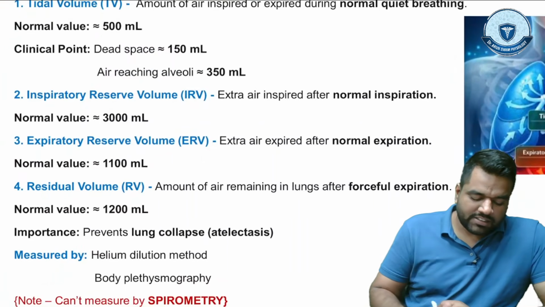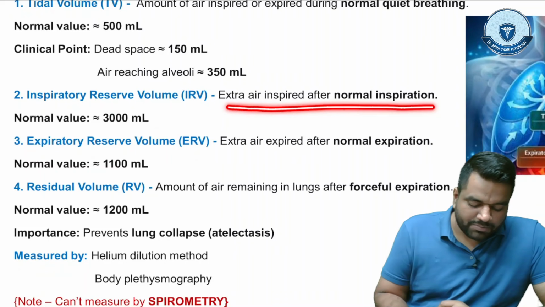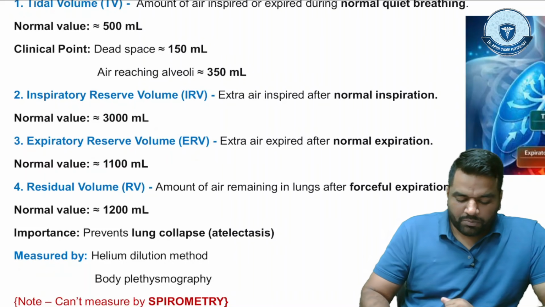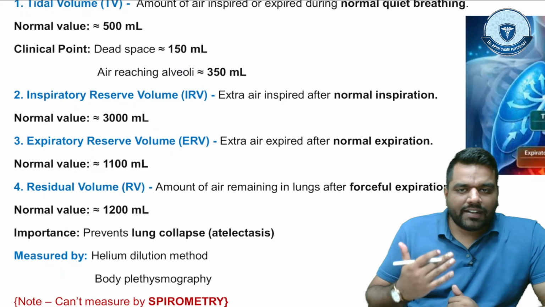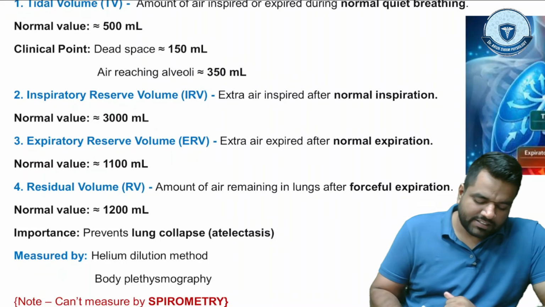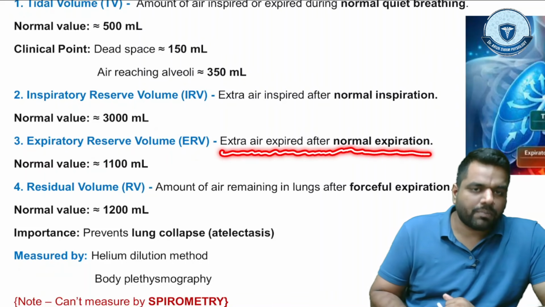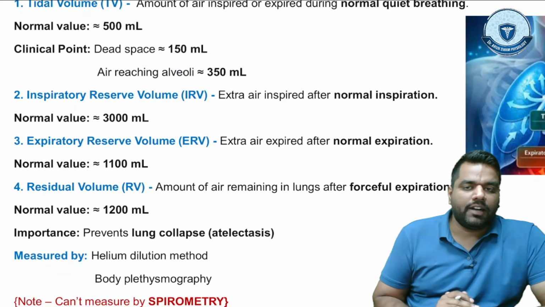The inspiratory reserve volume is the extra air which you can inspire after the normal inspiration, and the normal value of this is 3000 ml. The expiratory reserve volume, just now we discussed, is the extra air which you are able to expire after the normal expiration, and the value of this is around 1100 ml.